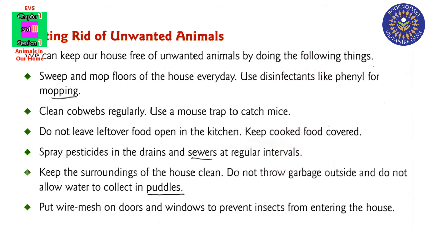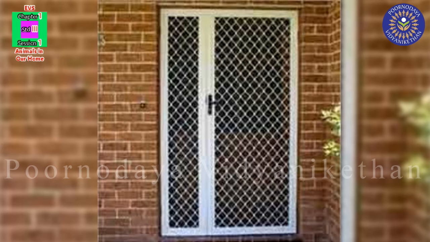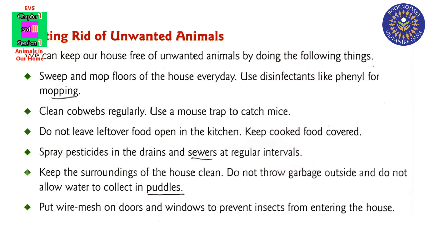Last one, put wire mesh on doors and windows to prevent insects from entering the house. These are the things that we should follow to keep our house free from unwanted animals. You have to follow this.